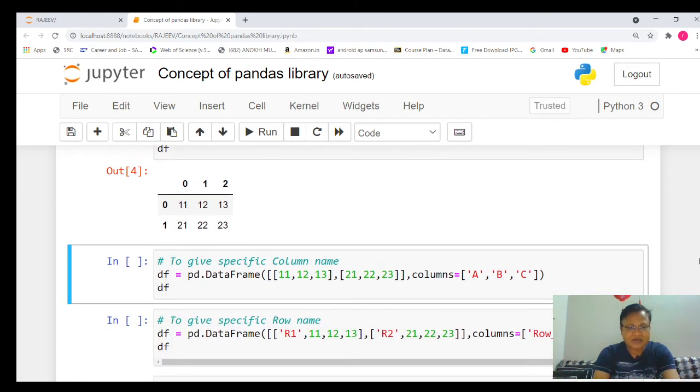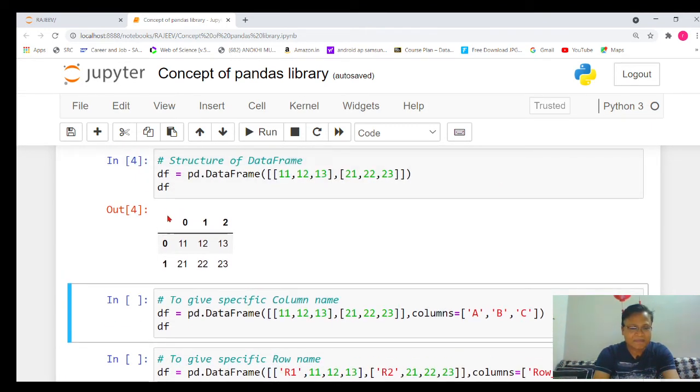If you see the column names, by default the column names given to the data frame were 0, 1 and 2, and the row names given are 0 and 1. Suppose I want to give specific column names to the data frame. Everything will remain the same, but one more element will be added: columns equal to whatever column names you want to give.